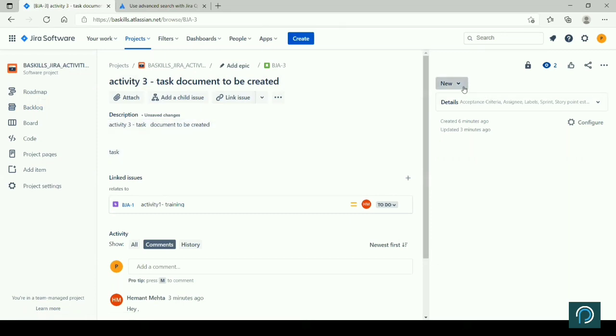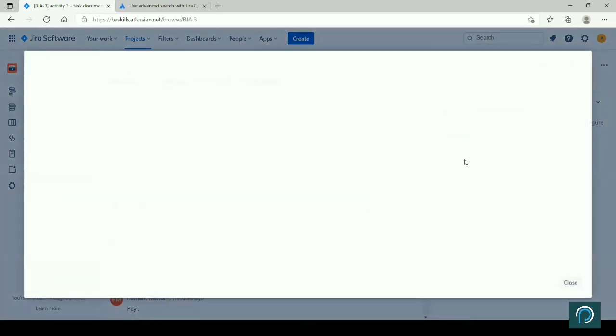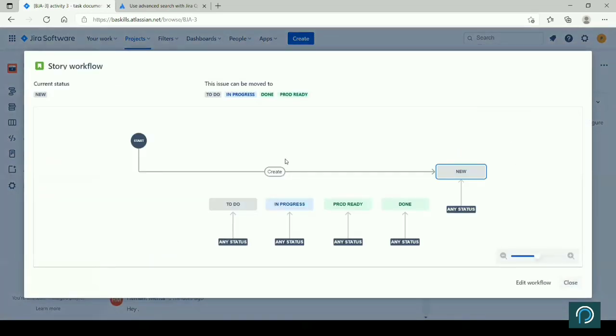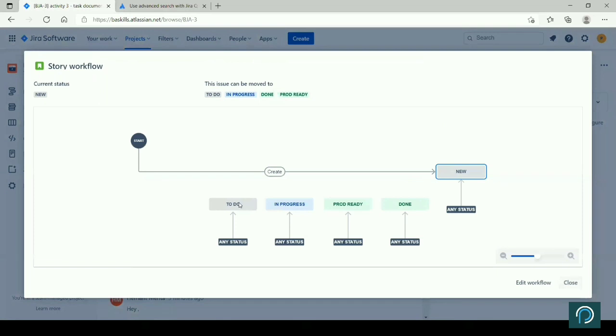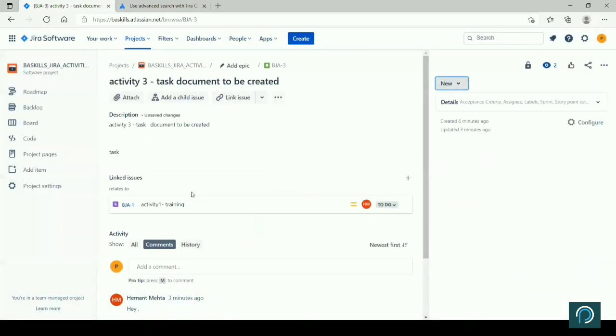It's new here. So, the workflow. The workflow is not effectively created. That is, all these statuses that you see, I do not see a to-do here, because the workflow is not closely linked. If I select a to-do, it will appear on the dashboard. So it is controlled by the workflow, and that workflow you have to create.